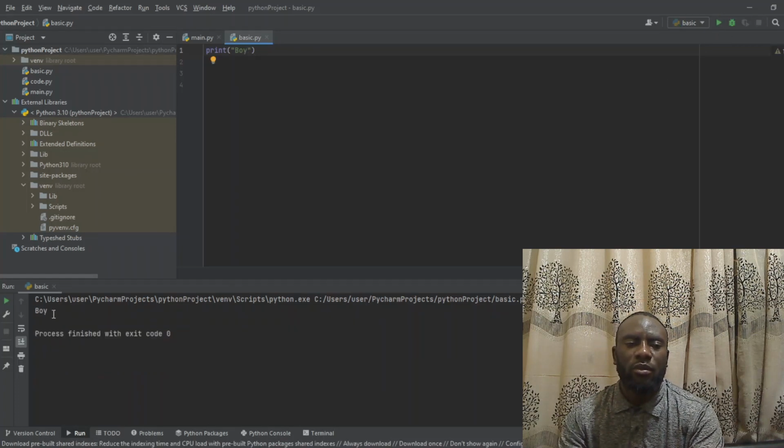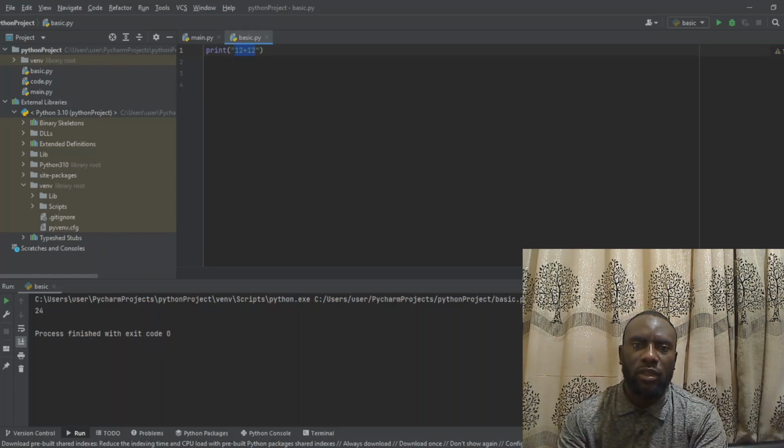Now you can see, I am able to see the output. So that is how Python treats text. You understand, right? Maybe the other time when we are using numbers, we put something like 12 plus 12. When we run it, it will definitely give us 24, right? So if this 12 plus 12, now I wrap them with double quotes, that is, I put double quotes around them, and I run it, this is going to give me exactly 12 plus 12. So this is the difference between text and number.